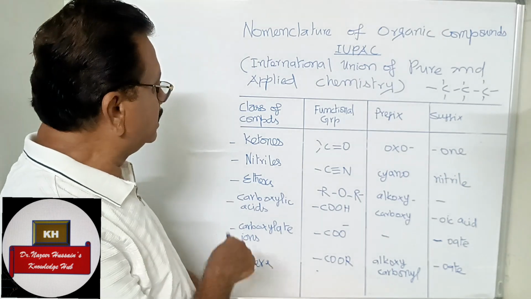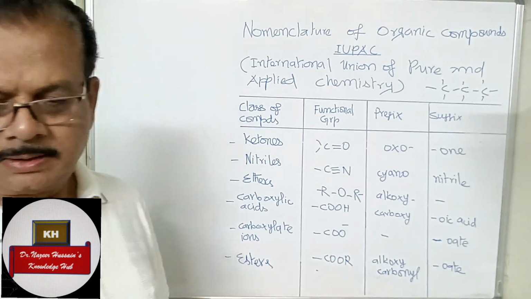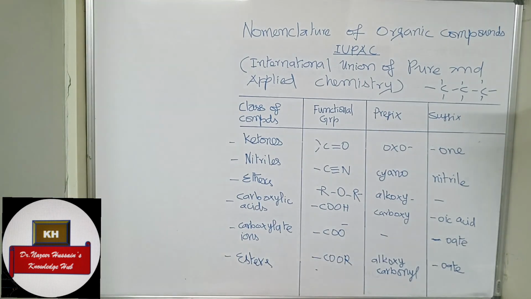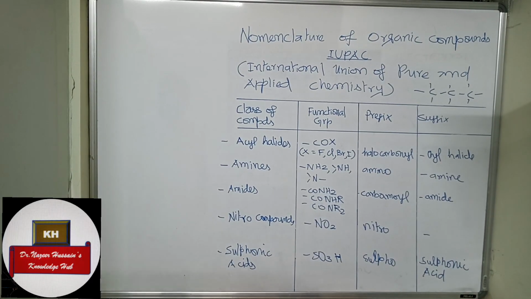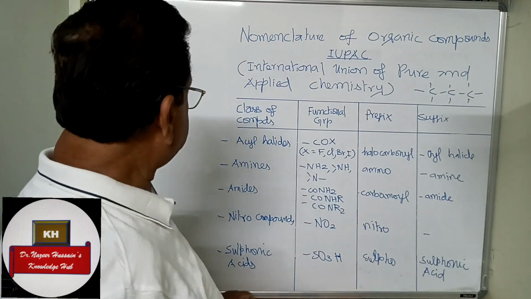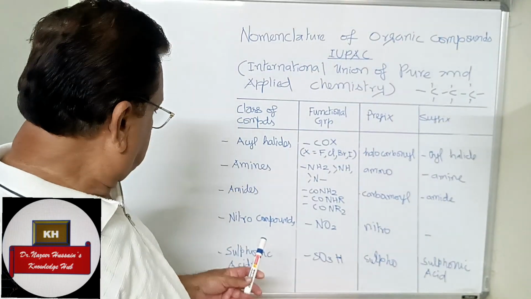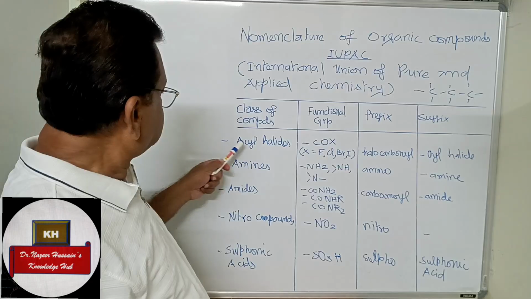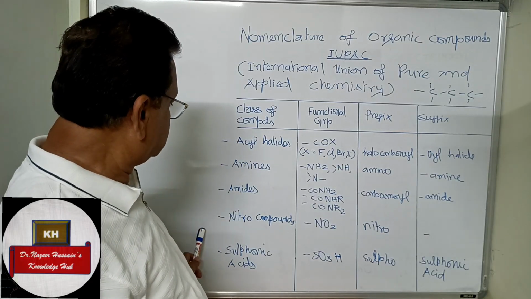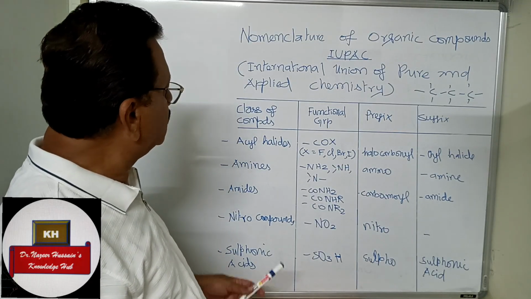I will continue the table again. Dear students, the table ends with the sulfonic acids: acyl halides, amines, amides, nitro compounds, sulfonic acids.